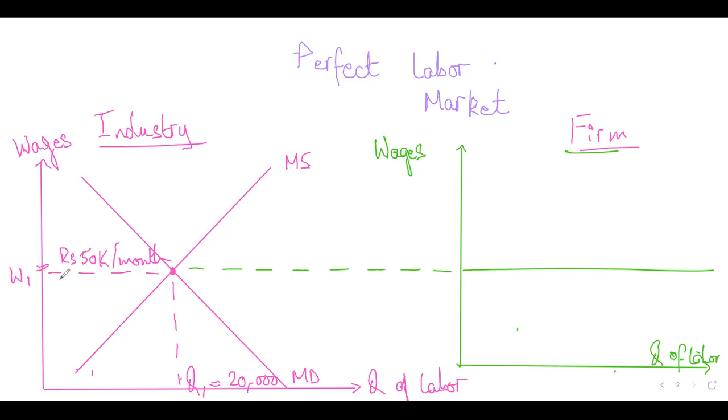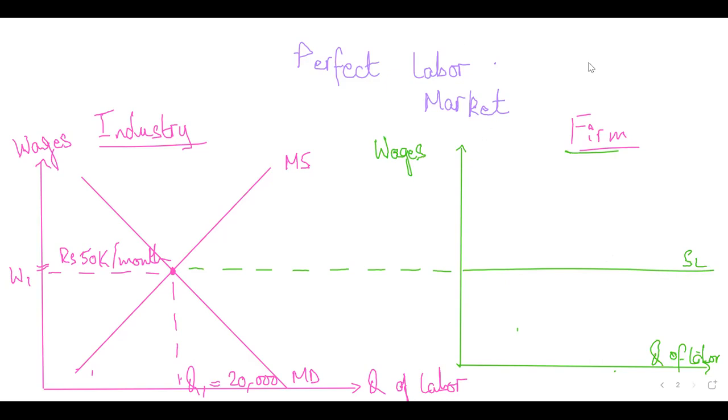So we extended the market wage rate on the right-hand side of the graph, and we made a straight horizontal line. In a way, you can think of this as the supply. This is technically the supply of labor, which is perfectly, what do we call it? Perfectly elastic. Why is that? I'm writing it as SL, supply of labor for one firm. It's perfectly elastic because there are so many people who are willing to work as drivers. That's what it means to be perfectly elastic.